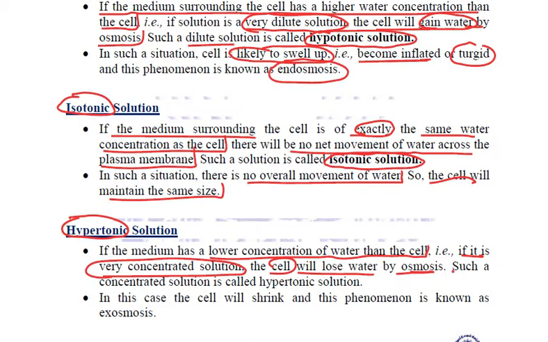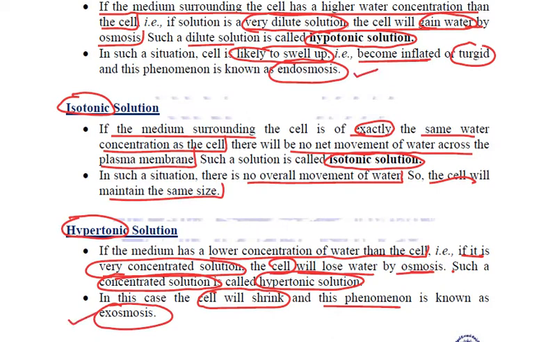This type of concentrated solution is called hypertonic solution. And because now the water from inside the cell is moving out, the cell will shrink, and this phenomenon is termed as exosmosis.